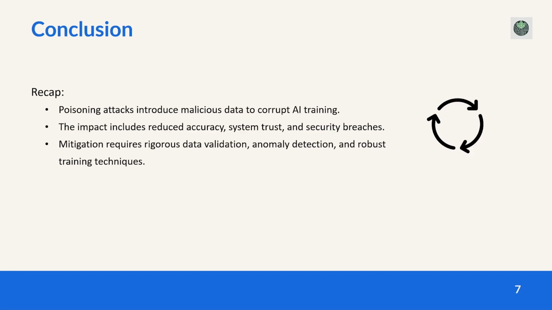In summary, poisoning attacks target the data that AI models rely on, introducing malicious elements to manipulate outcomes. These attacks have significant impacts, from reduced accuracy to security breaches and loss of trust in AI systems. However, by employing rigorous data validation, robust training techniques, and anomaly detection, we can mitigate some of these risks.